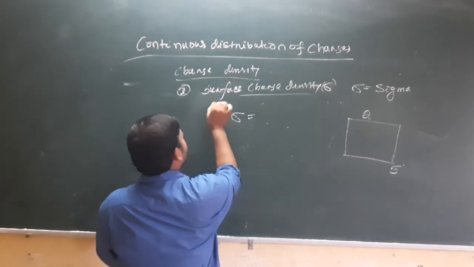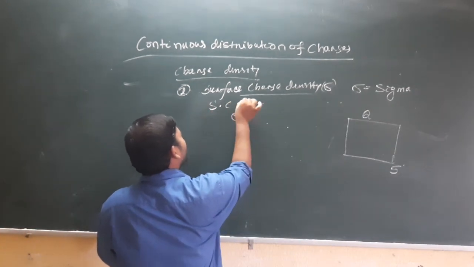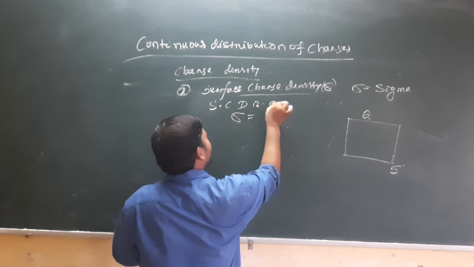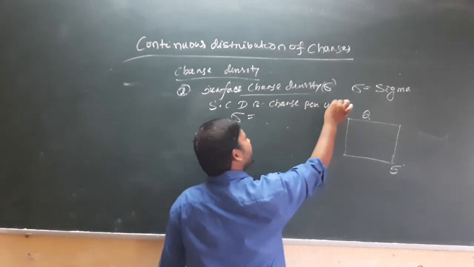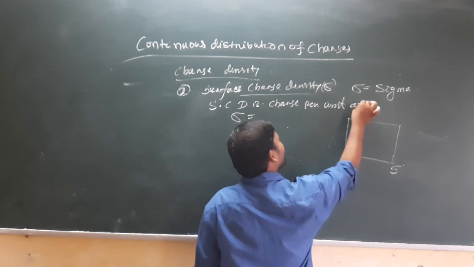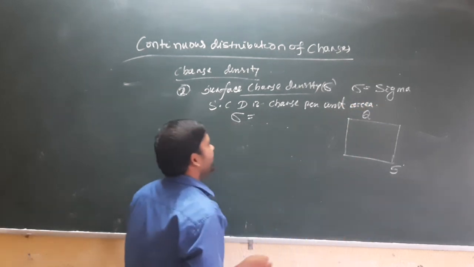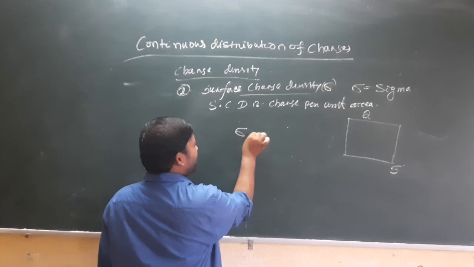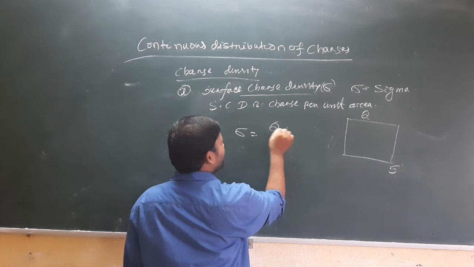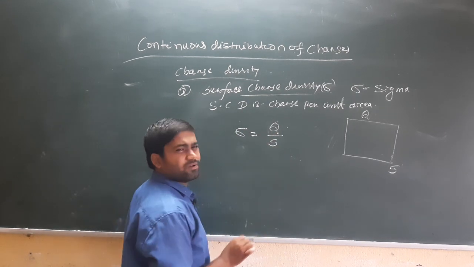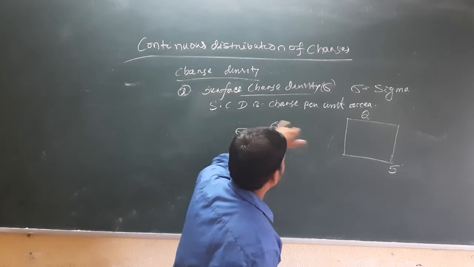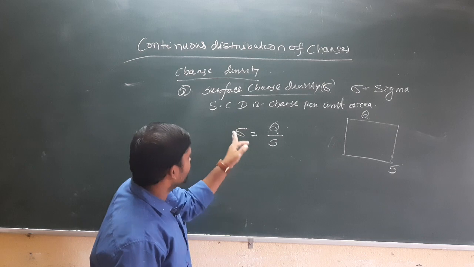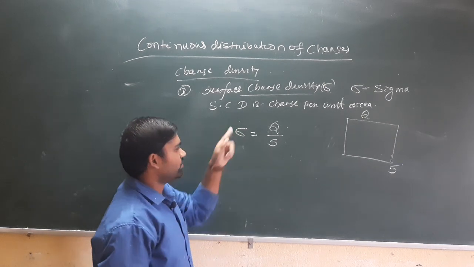So we can write surface charge density equal to Q upon S. S is the area of that surface, Q is the total charge of that surface. So sigma equals Q by S.